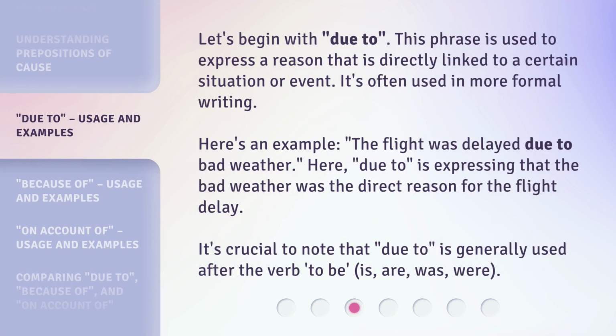Let's begin with due to. This phrase is used to express a reason that is directly linked to a certain situation or event. It's often used in more formal writing. Here's an example. The flight was delayed due to bad weather. Here, due to is expressing that the bad weather was the direct reason for the flight delay. It's crucial to note that due to is generally used after the verb to be: is, are, was, were.